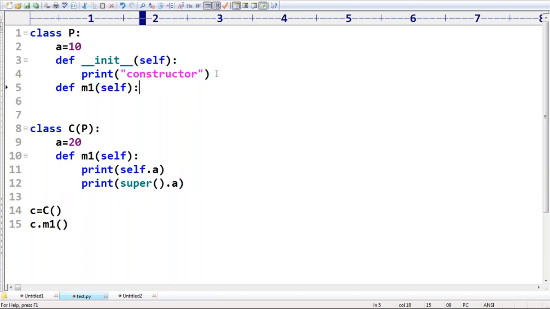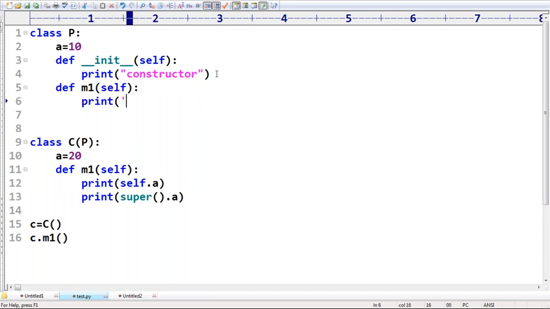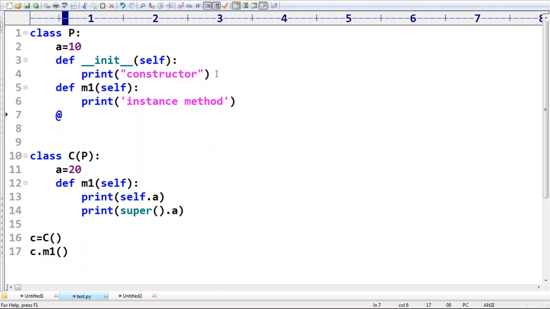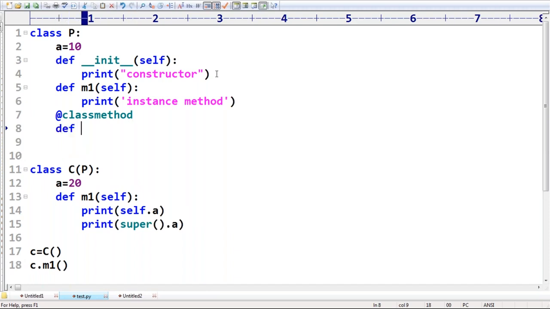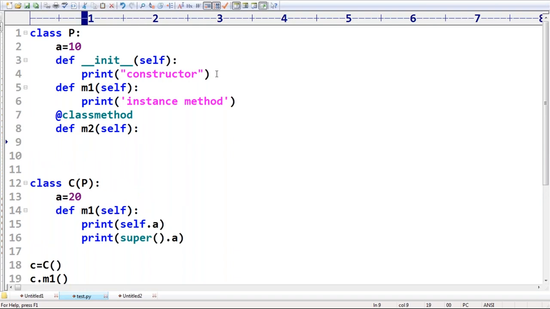What is this method, sir? Can anyone please tell? Instance method, correct or not? Yes, instance method. Just observe what I'm doing, sir, because here we have to conclude by execution. Don't get confused. Slowly, just for 10 minutes, please have more patience. Class method, I'm taking, sir. Class method, def m2 of self. Class method m2 I'm taking.